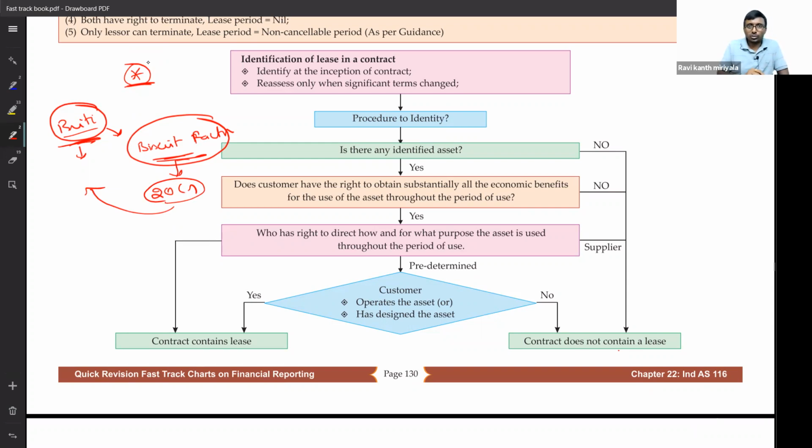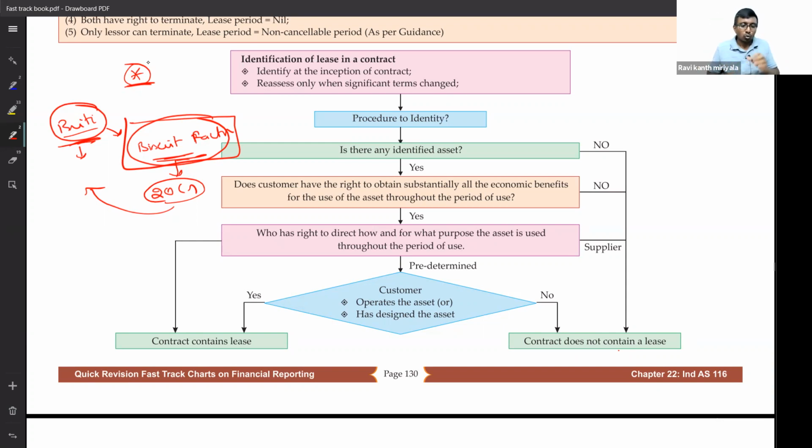Now the question that comes to you is: is it a sale of goods agreement? Is it a lease agreement? That first question should come. It is possible that in one agreement, both can be included. How, sir? Listen carefully. When can it be a lease? I'll tell you. Suppose in this factory, the owner cannot use this factory other than for my Britannia biscuits. Owner cannot use this factory for other than Britannia company purpose. He cannot produce in some other way.